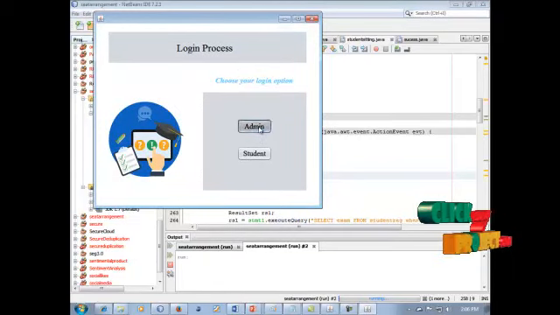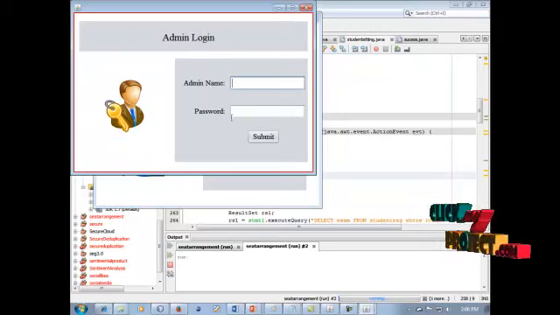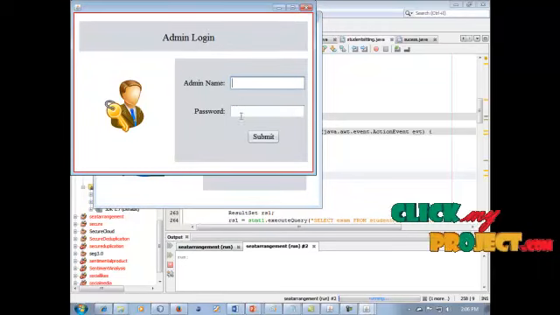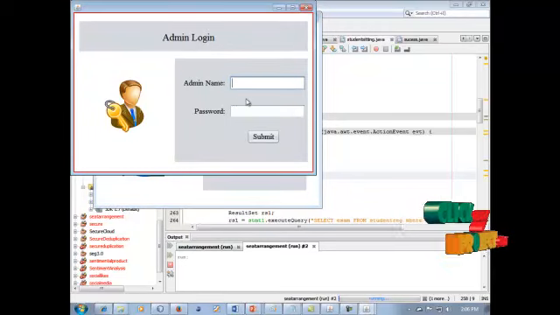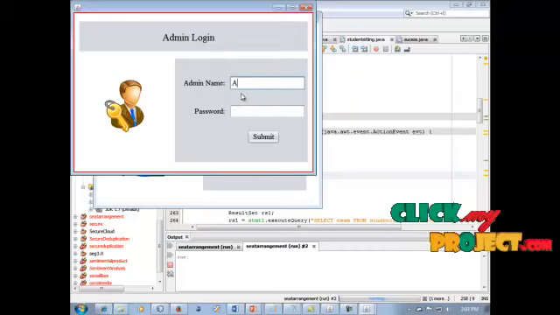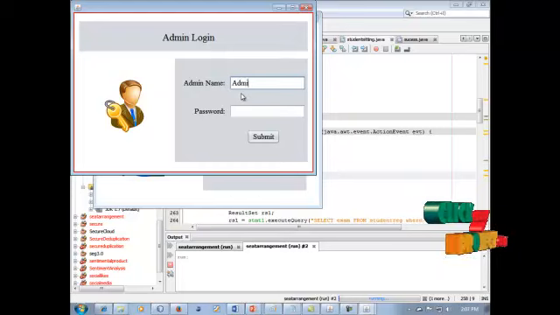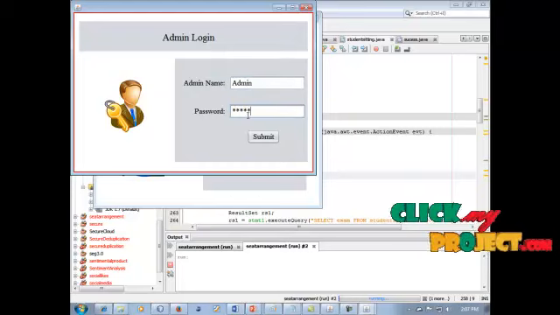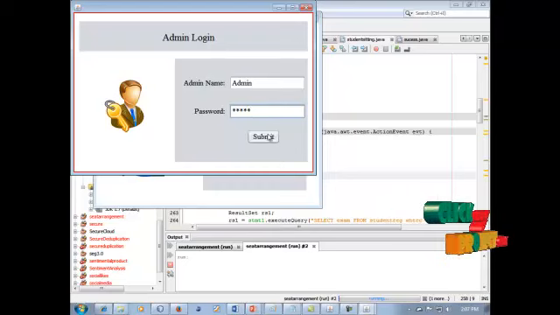If you click your admin login, the admin name and the password can be filled in this field. So our admin name is admin, with the password admin. The admin name is A-D-M-I-N, and our password is admin in small letters. Click this submit. Admin login is successful.